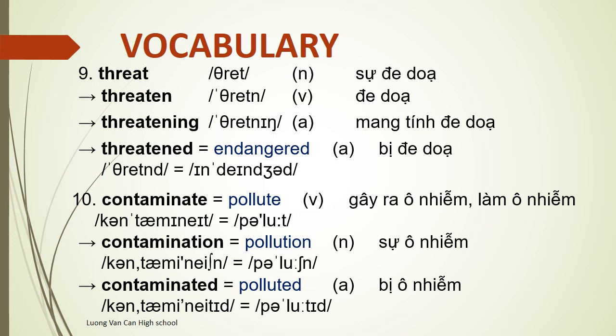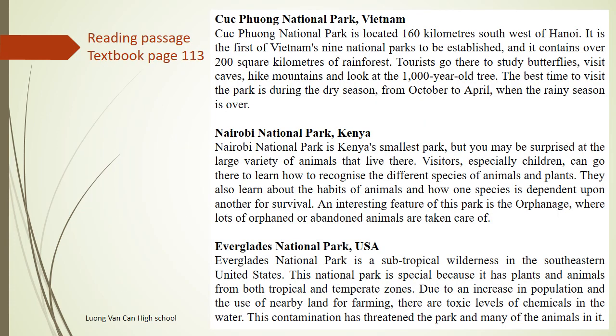So we just finished the vocabulary part. Let's move to the reading passage. Your textbook, page 113. We will study about 3 national parks. First one, Cúc Phương National Park, Vietnam.